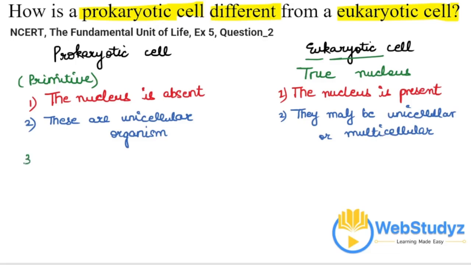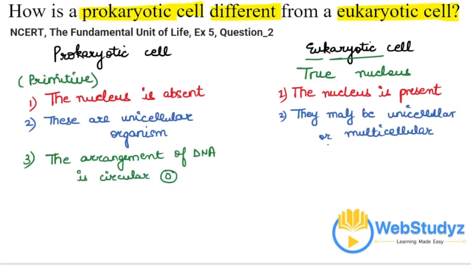Further, if I come to the next differentiation, the DNA arrangement in a prokaryotic cell is circular. DNA is usually double-stranded and it is a circular type of DNA.